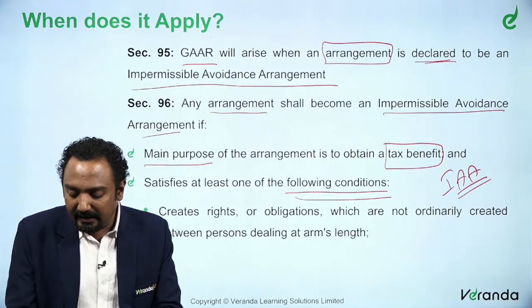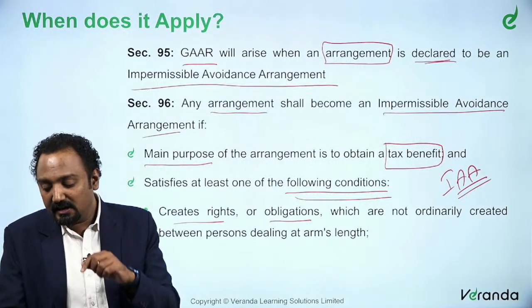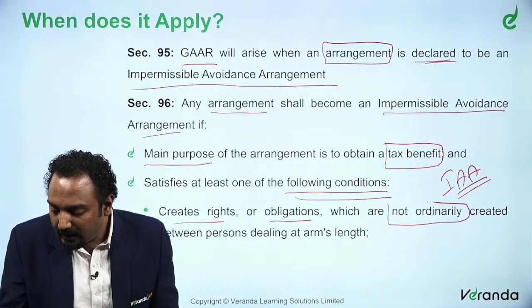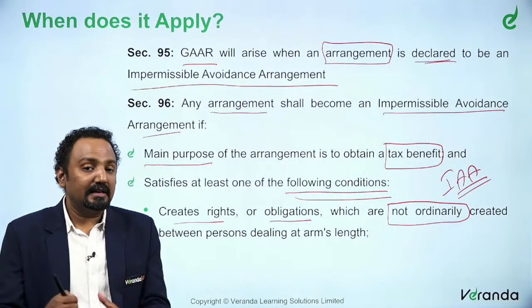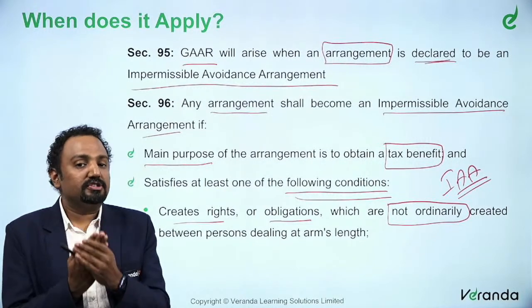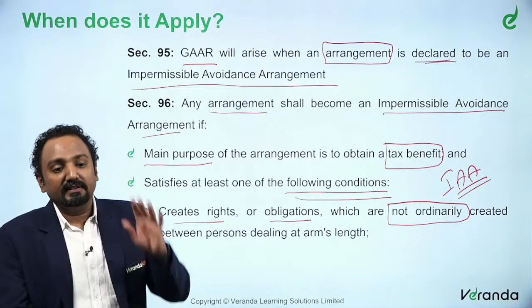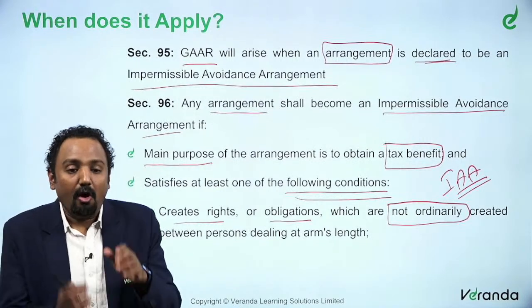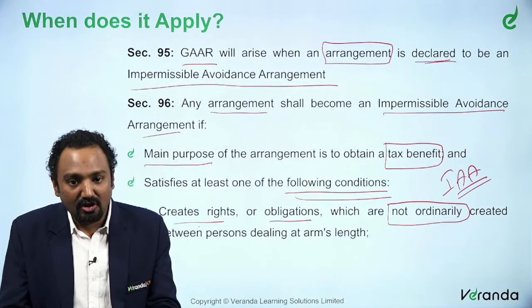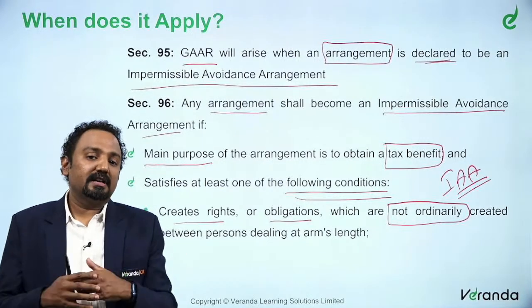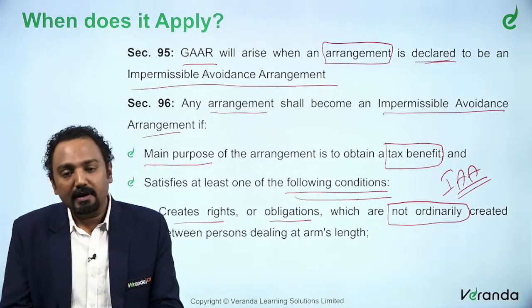The first one says it either creates rights or creates obligations which are not ordinarily created between persons dealing at arm's length. When you say dealing at arm's length, typically when there are two strange transactions, two third party transactions, there would have been a certain set of conditions, a certain set of terms, right? If all this varies and creates certain rights or obligations which would generally not have happened in such circumstances, that will be called an impermissible avoidance agreement.